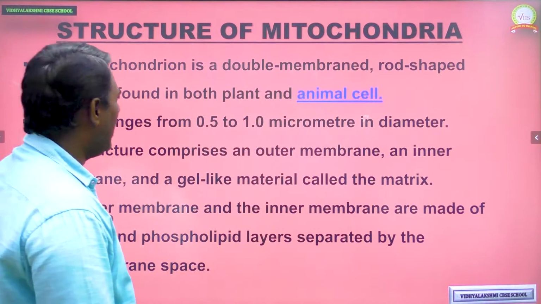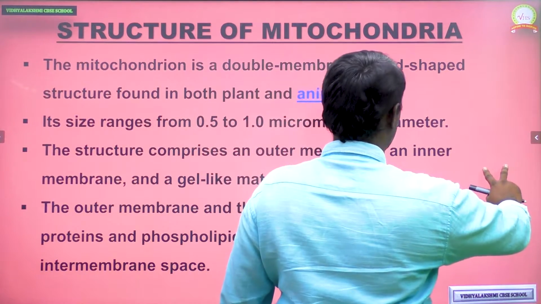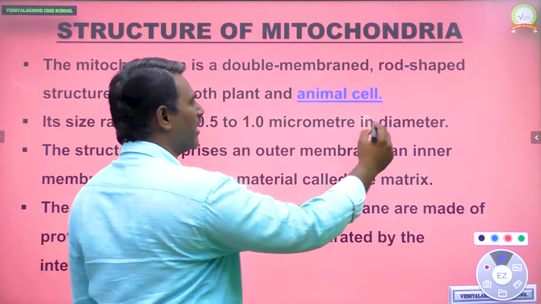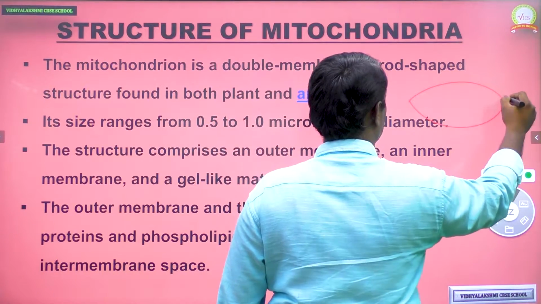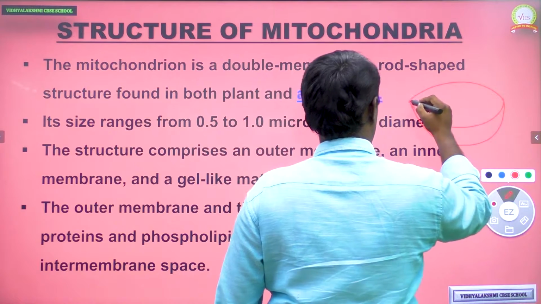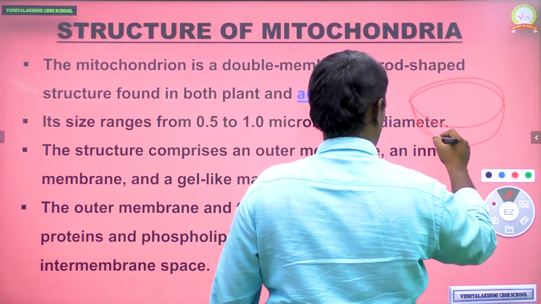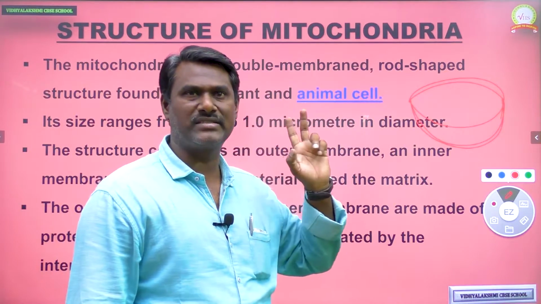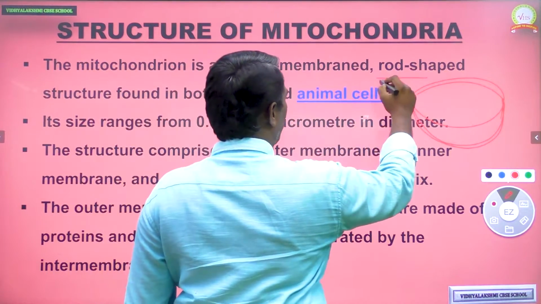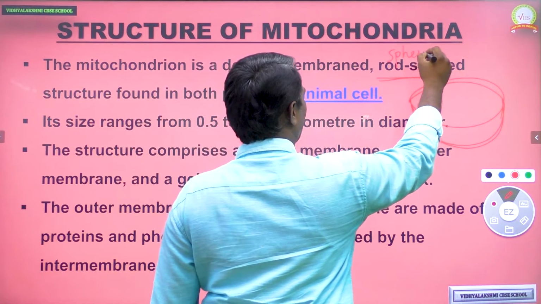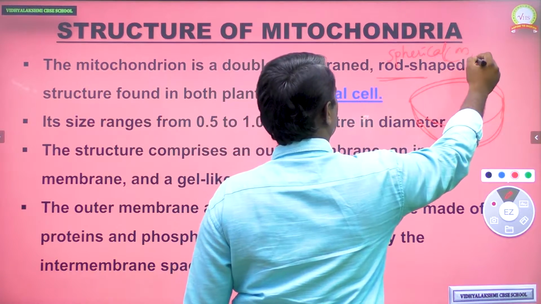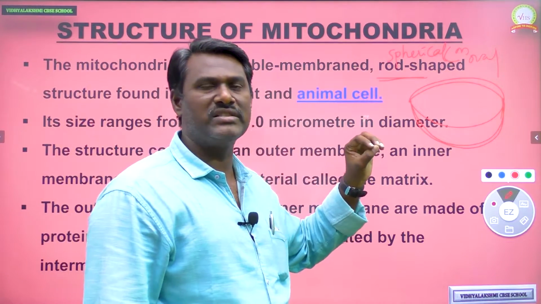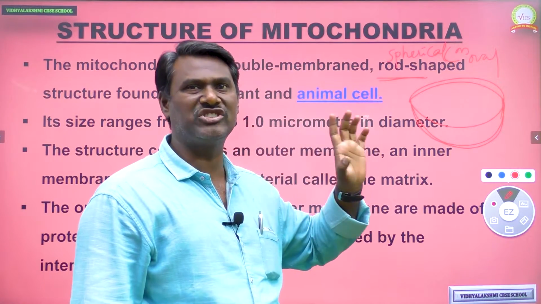As you can see, mitochondria are a double membrane structure. Just now we have seen the mitochondria, double membranous like this. So it means mitochondria consists of two membranes and is rod shaped, spherical shaped or oval shaped, any one. Some of the cells we can see rod shaped, some spherical shaped, and some disc shaped cell organelle.